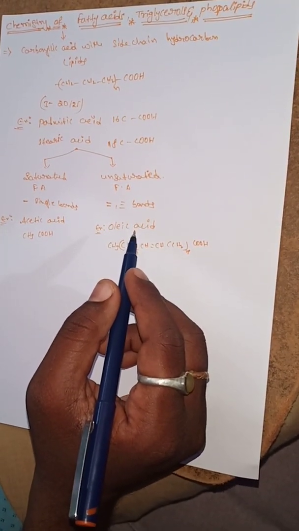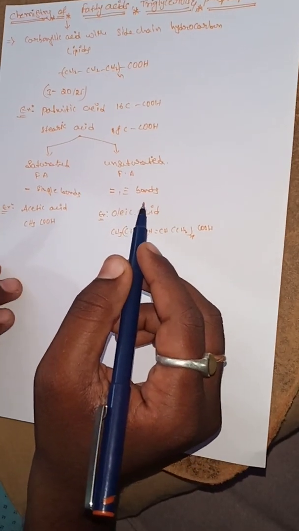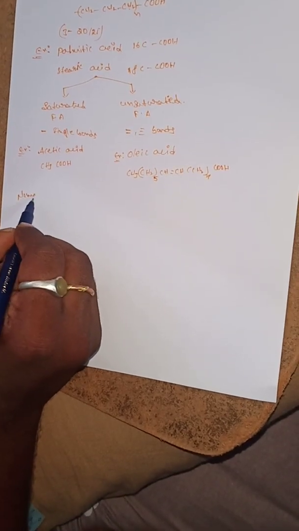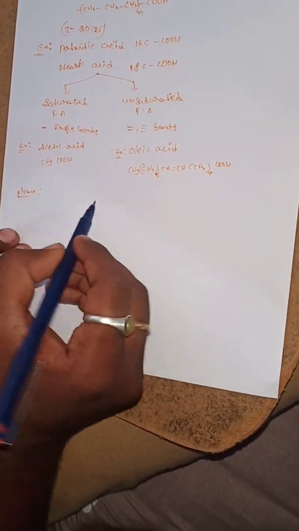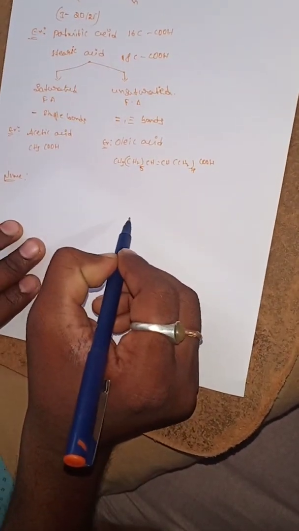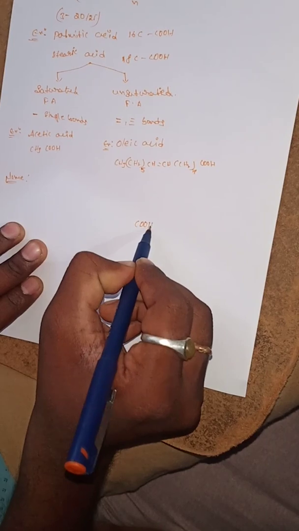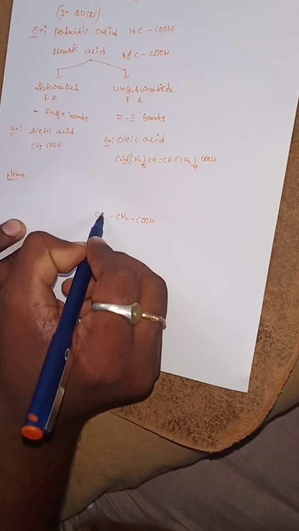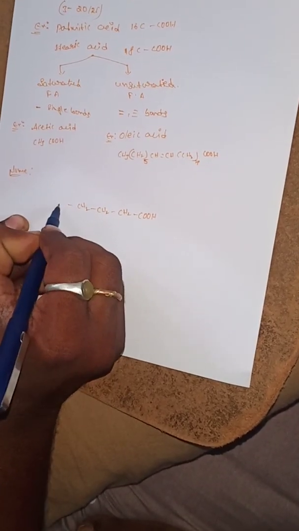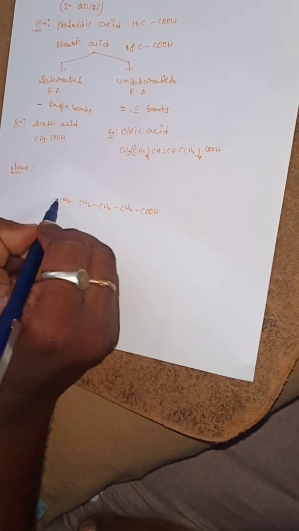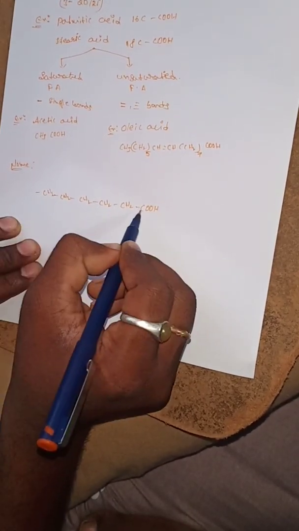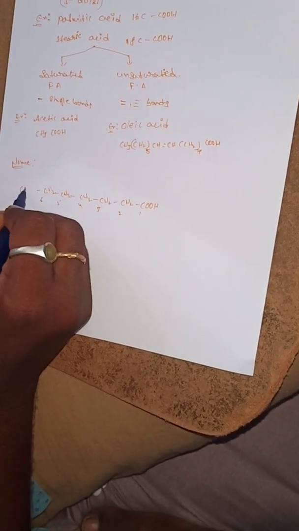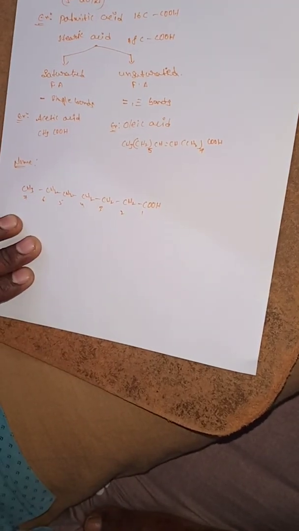So the next one, what is the nomenclature of fatty acids? For example, each fatty acid contains one carboxylic acid with a long chain. For example, CH2, CH2, CH2, CH2, CH2, numbered 1, 2, 3, 4, 5, 6, and CH3. Here 7 carbons.